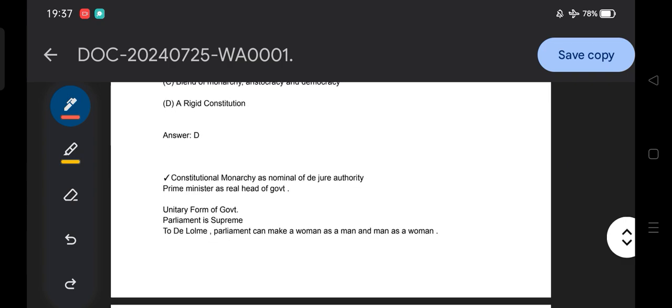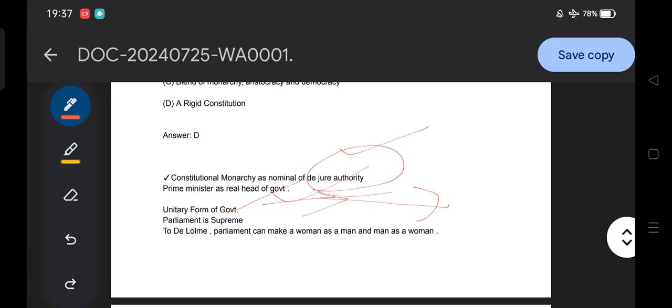Similarly, you need to remember the constitutional monarchy has a nominal, de jure authority. De jure means just nominal; de facto means the real authority. The prime minister is the real head of the government. They can ask who is the current prime minister of Britain, or which political party forms the government in Britain. It is the Labour Party, and Keir Starmer is the current prime minister of Britain. It is a unitary form of government because it has no rigid constitution but a flexible one.